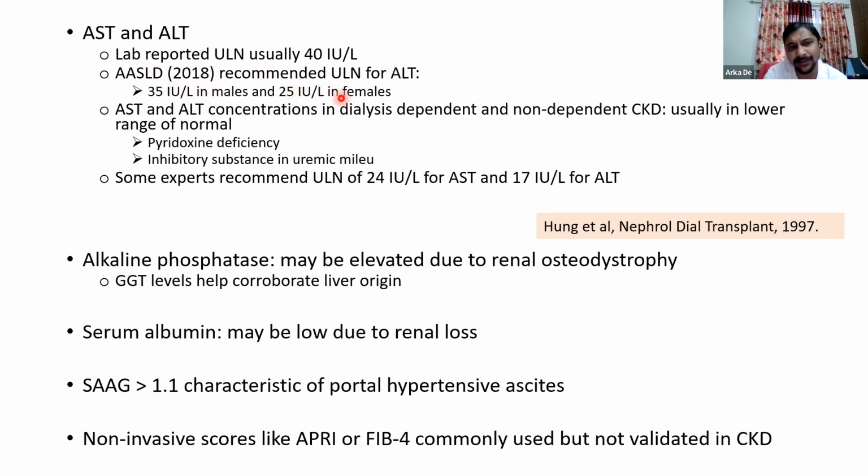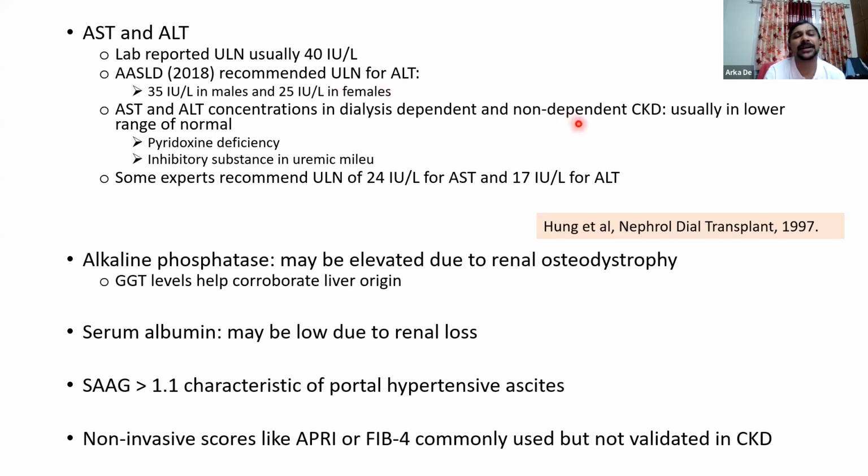We also have data from our country which have suggested that the upper limit of normal of ALT needs to be decreased. For instance, in a large study of male blood donors from our institute, we found that the upper limit of normal should be around 34.